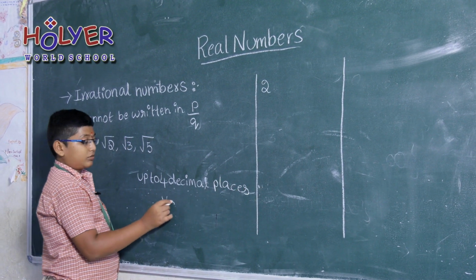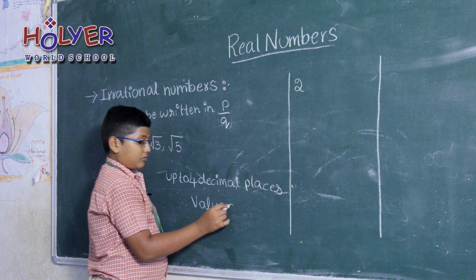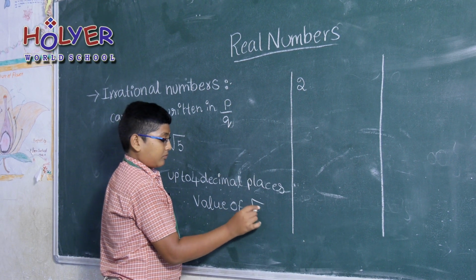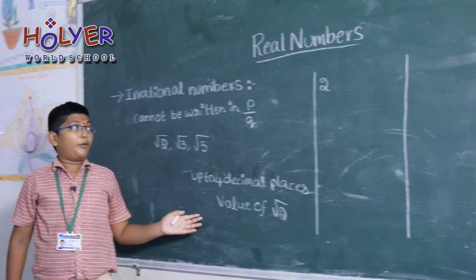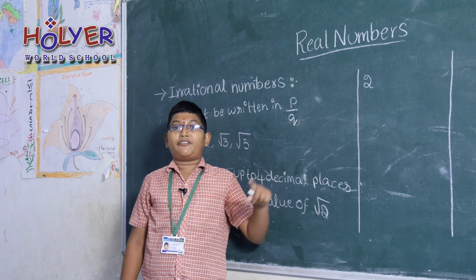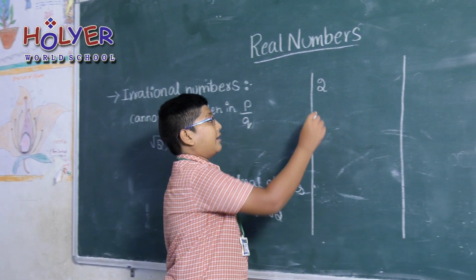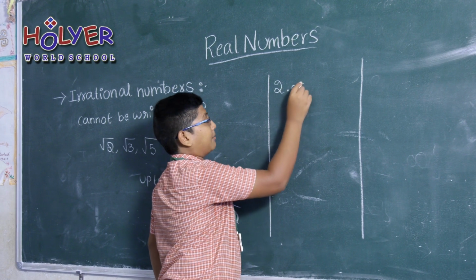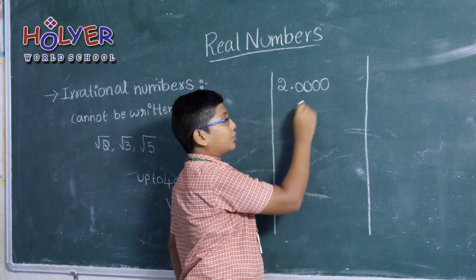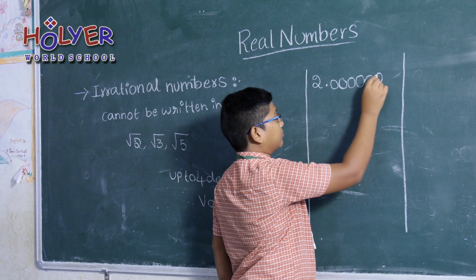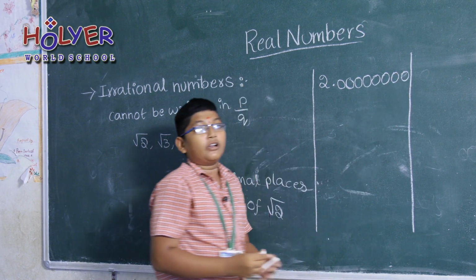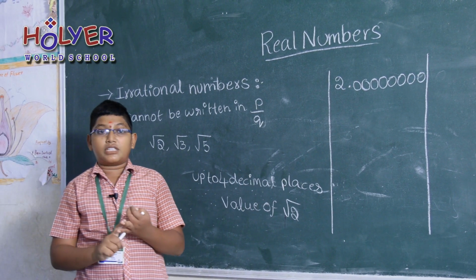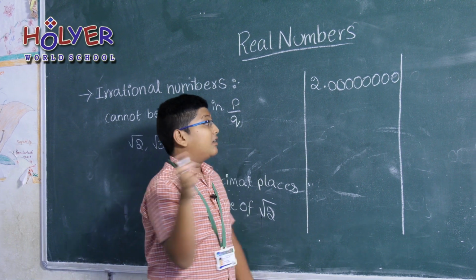For the value of root 2, if you want 4 decimal places, you have to put 8 zeros. Take a point and put 8 zeros after the 2. Put a bar on every 2 zeros and make them a couple.